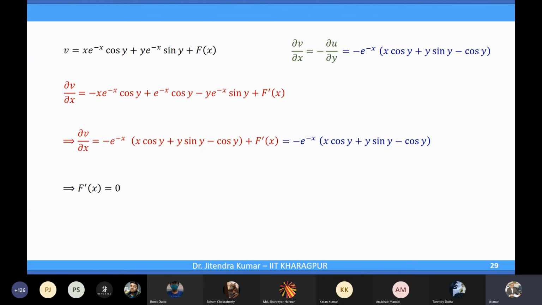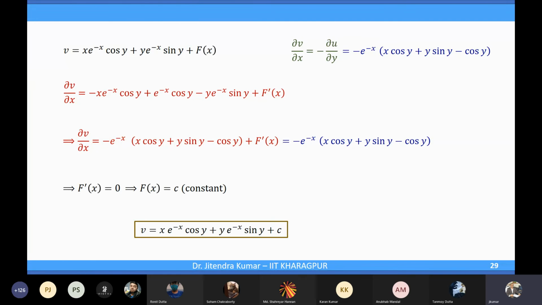Then you have f'(x) equal to 0, which implies f(x) is a constant, and this constant can be added to that function. So we got this v, that v is equal to this one with a constant, and therefore u plus iv with this v will become an analytic function.